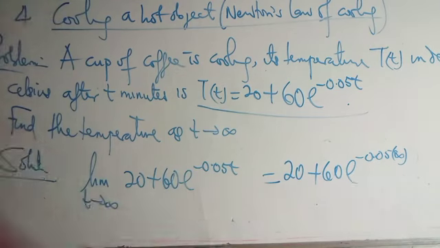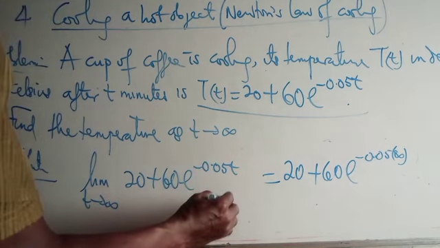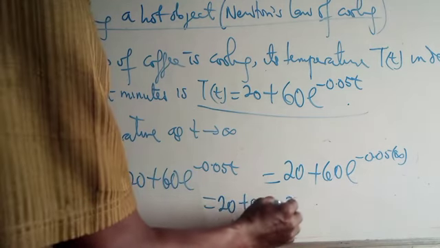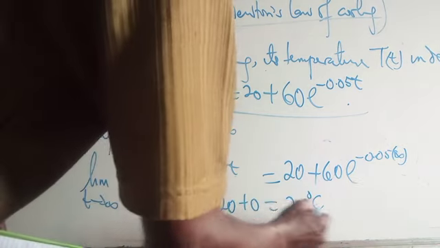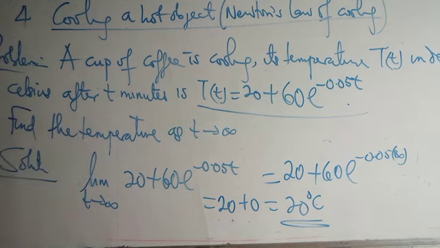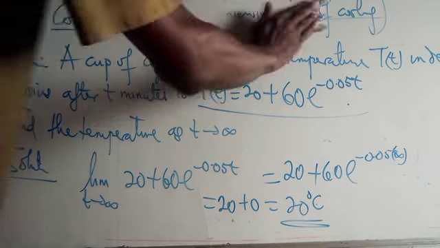So 0 times 60 is 0, and 20 plus 0 is 20 degrees Celsius. So the temperature of that particular object will be 20 degrees Celsius.